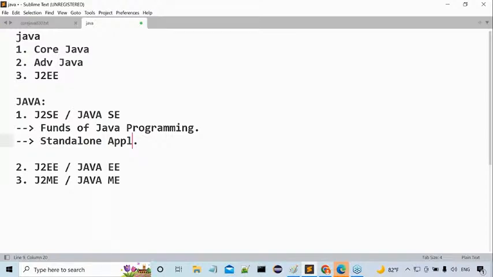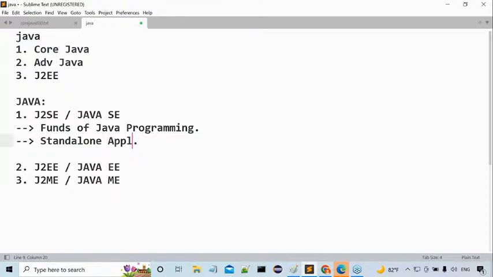Without using this architecture, without distributing my application logic over multiple machines, no client machine, no server machine, my application logic is available totally in a single machine, not in multiple machines. If we design an application like this, then that application is called a standalone application.